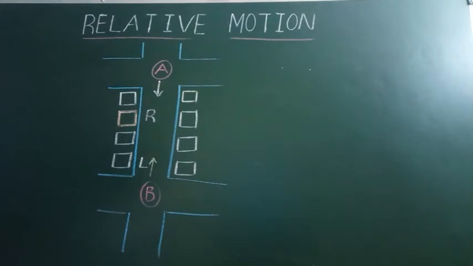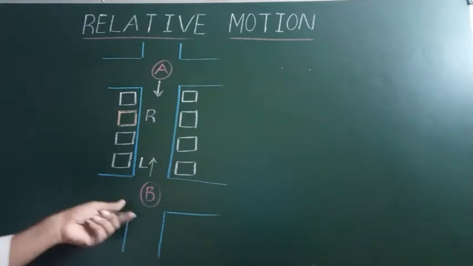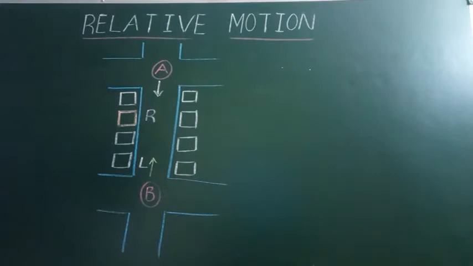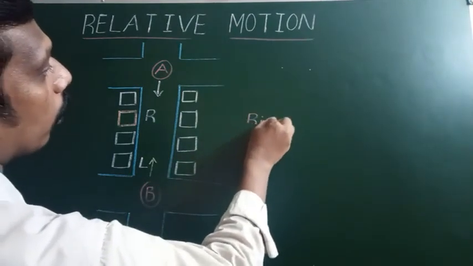Here, your house is fixed, but you are giving different answers for your two friends. For the friend coming from point A, you say right side, second house. For the one coming from B, you say left side, third house. Why are we giving different answers? Your house with respect to point A and with respect to point B, you are comparing in the direction of a person. That's why your house direction also changes. That's why left and right are said to be relative terms.